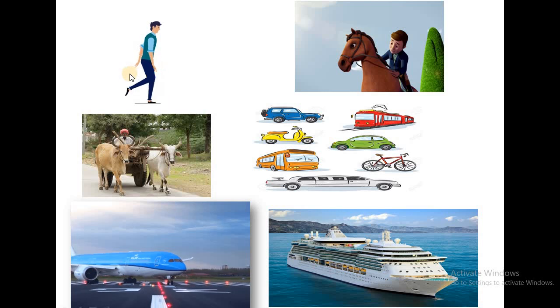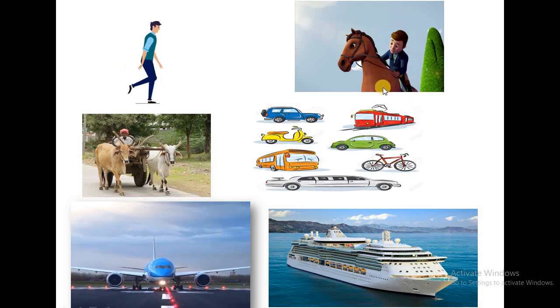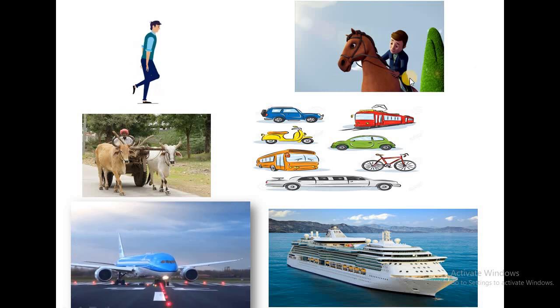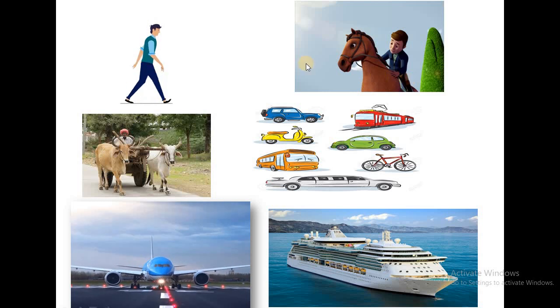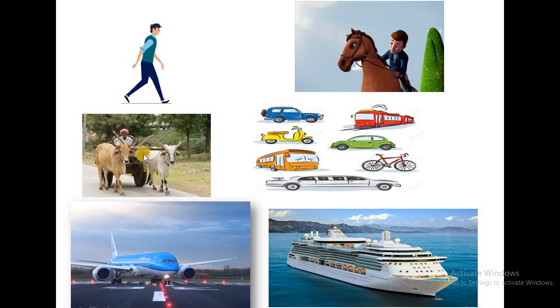Here you can see some people were using animals like horse, camel or elephant. So they were just doing animal rides. Some people were using bullock cart, camel cart, horse cart.